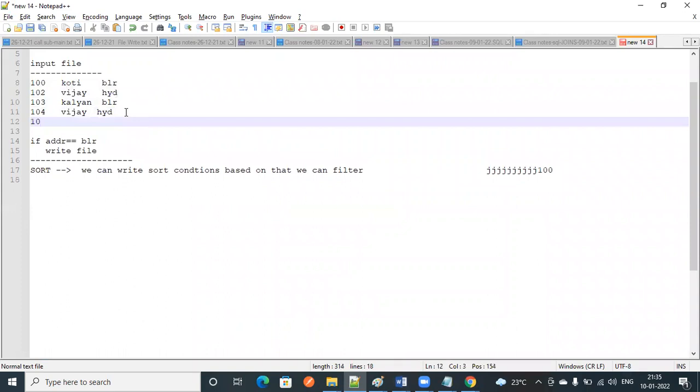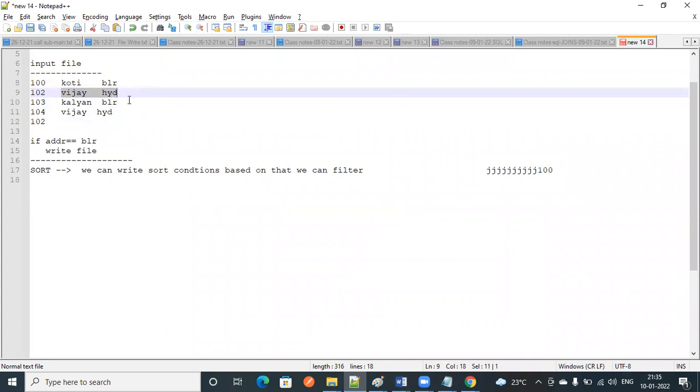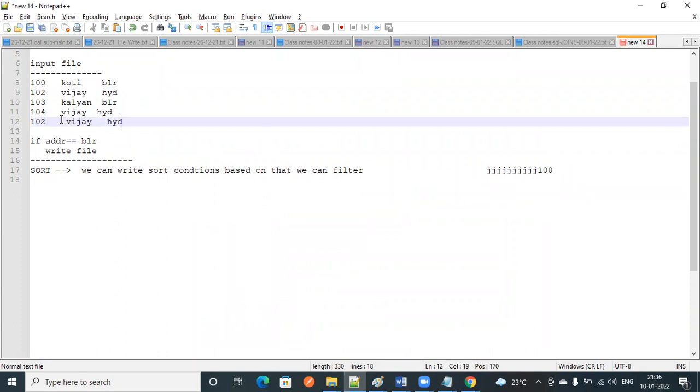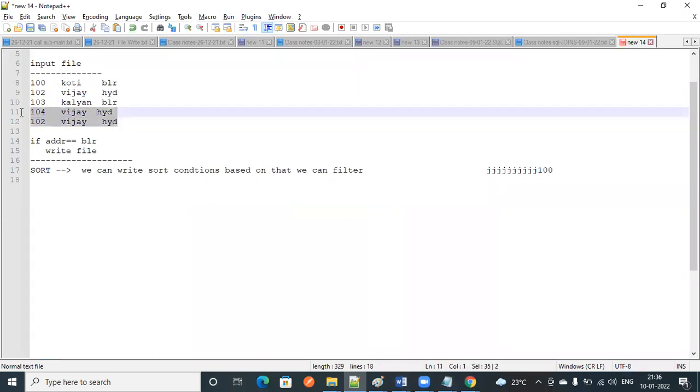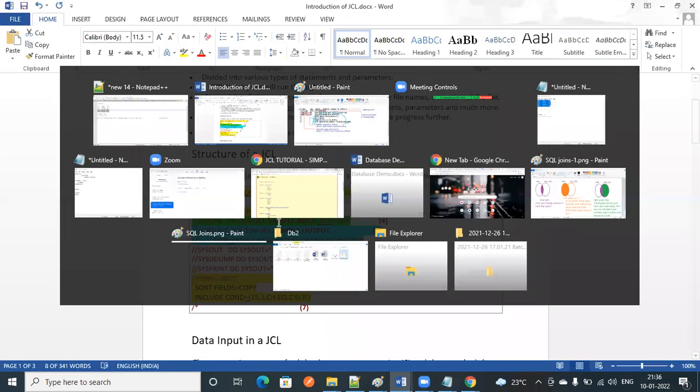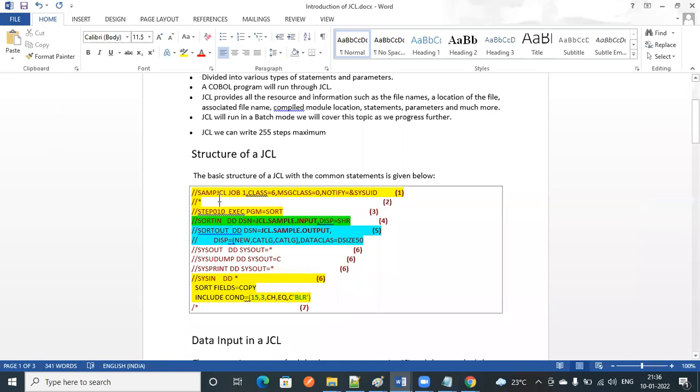Suppose 102 is there, J is there, Hyderabad is there, I want to identify some duplicates and delete them. Here I want to take only the first two records, or the last two records. That is called scripting. For that case, we are going to use JCL.